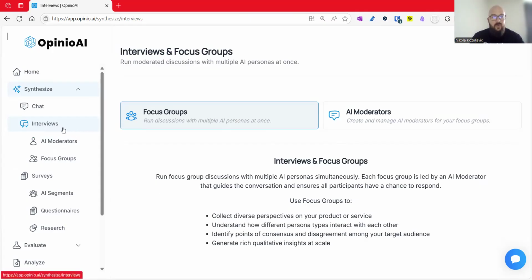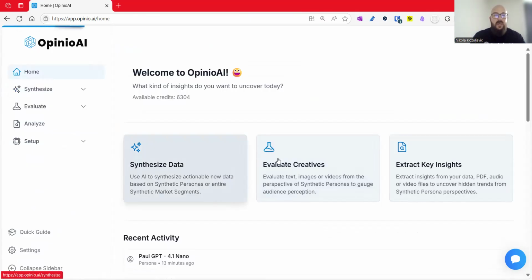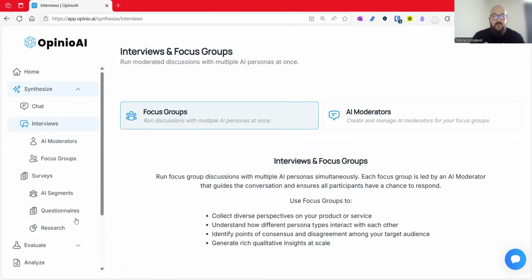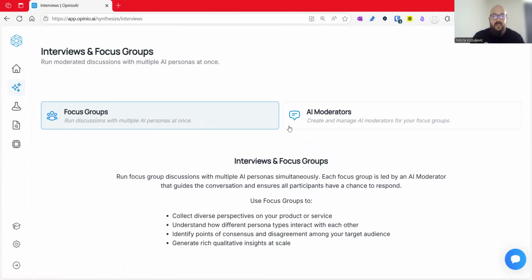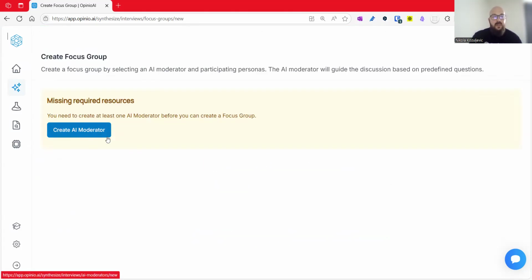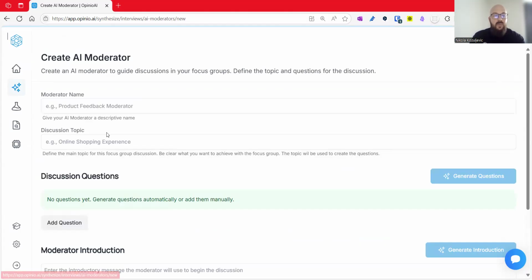So, you can find focus groups in our synthesized group of features. Basically, it's the middle one now, and to run a focus group, you would need an AI moderator. But the flow is pretty simple as well. You would just click a focus group here and then create a new one. And then the system will tell you, hey, you don't have a moderator. Now you need to create a new moderator, and you click this.